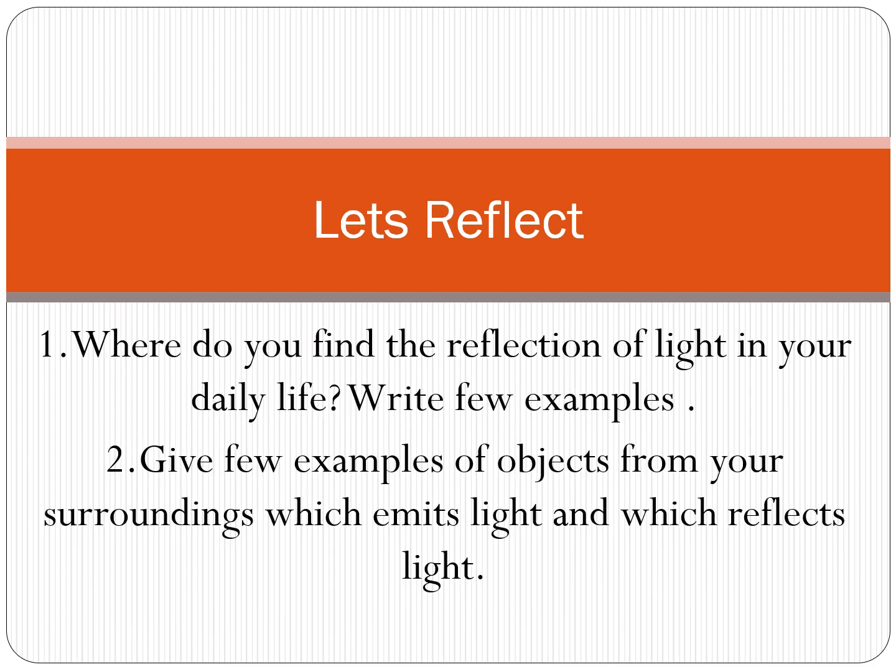Students, after this discussion, you must reflect on the topic and answer a few questions. First, where do you find the reflection of light in your daily life? Write few examples. Second, give few examples of objects from your surroundings which emit light and which reflect light.